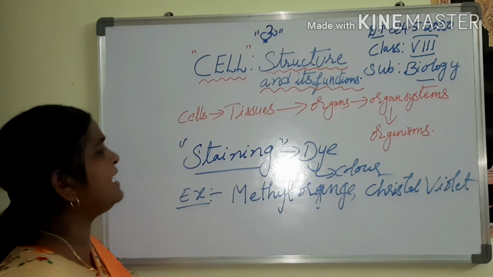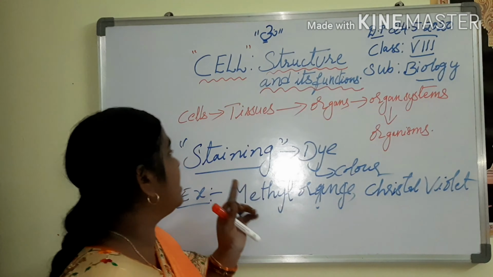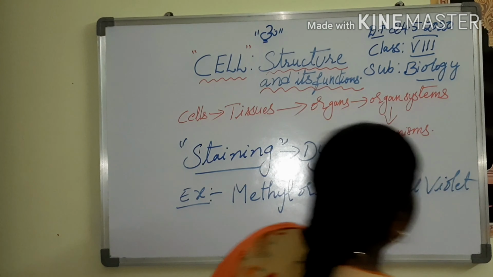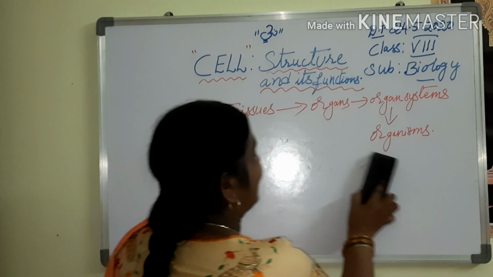Some indicators are helpful to see the cell very clearly. That is nothing but staining.